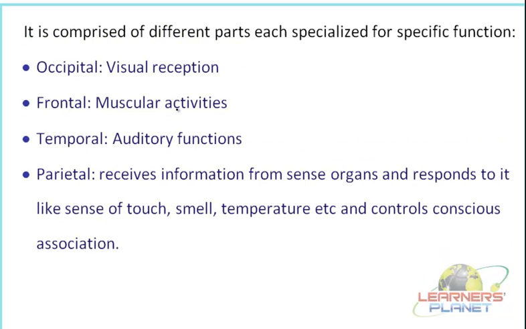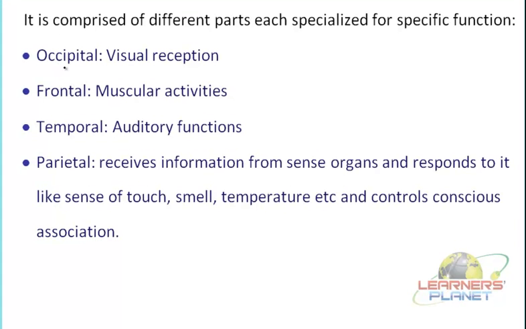So the cerebrum is actually comprised of different parts, and there are different sorts of functions which are controlled by this cerebrum. Each different activity is under the control of different parts of the cerebrum. Let us find out what these parts are. So the very first part is what? It is the occipital lobe. Occipital lobe is basically